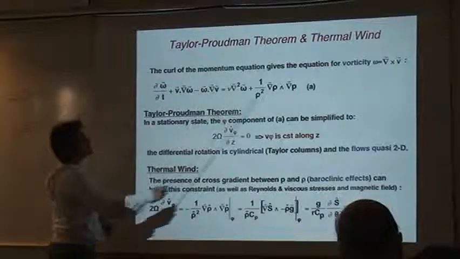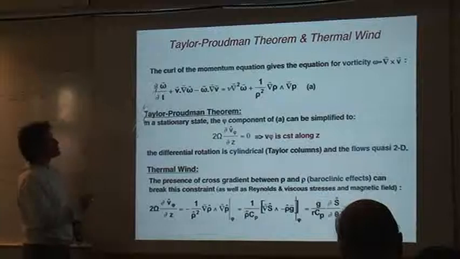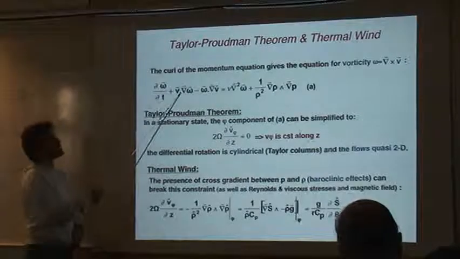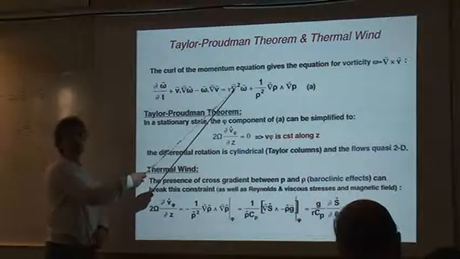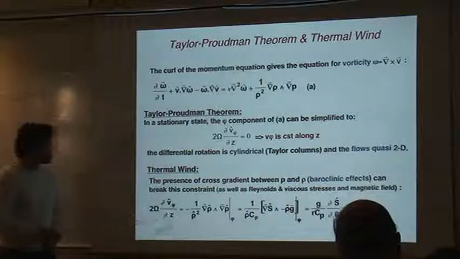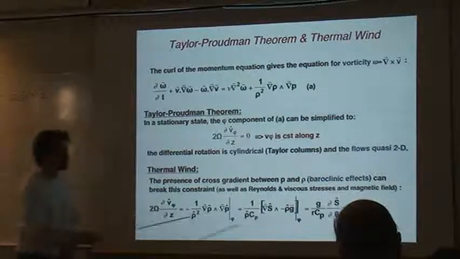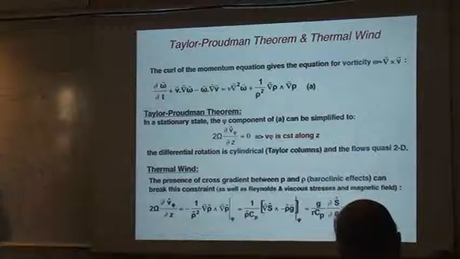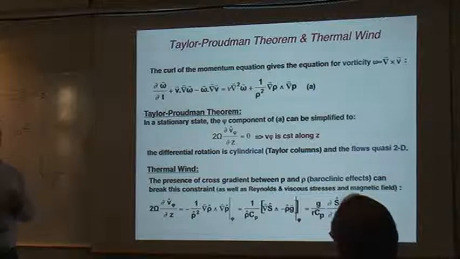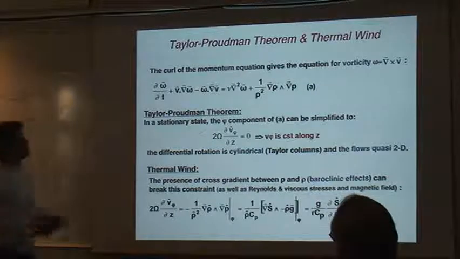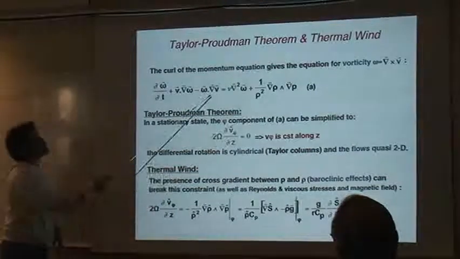When you keep that one and that one, assume stationarity to get rid of that one, drop that term, and neglect viscous effects, then you need to have a balance between that term and that term. And so you compute them in your simulation. Sorry, not so fast. So this is a balance between the last term and part of that one.